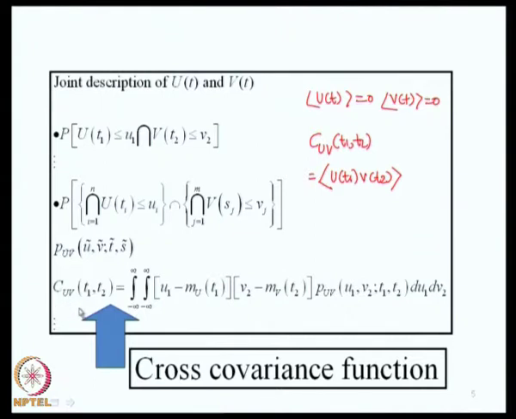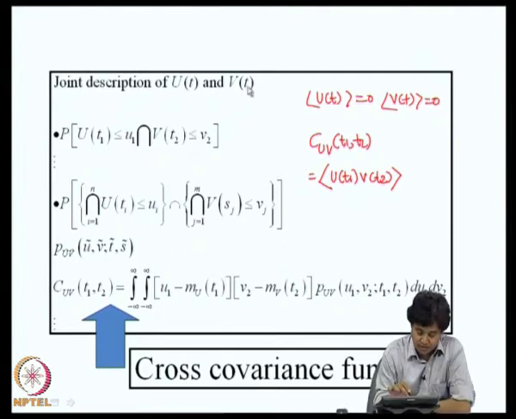The word cross originates from the fact that the random variable u of t1 emanates from ensemble of u of t and the random variable v of t2 emanates from ensemble of v of t. So, this is in contrast to the definition of autocovariance function which we introduced previously, where I talked about two random variables originating from the same ensemble. So, although both functions are covariances, we add this prefix auto and cross to indicate the choice of the underlying random variables.